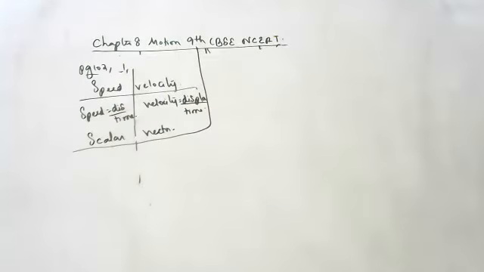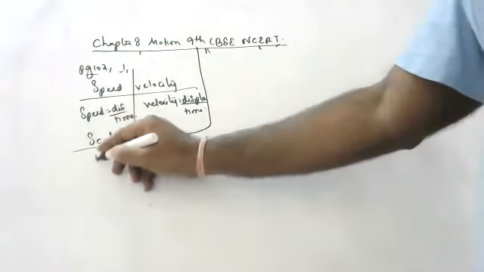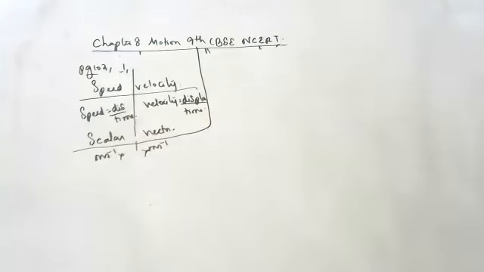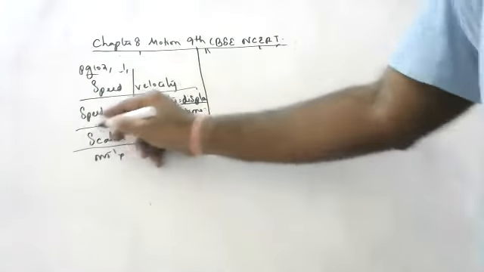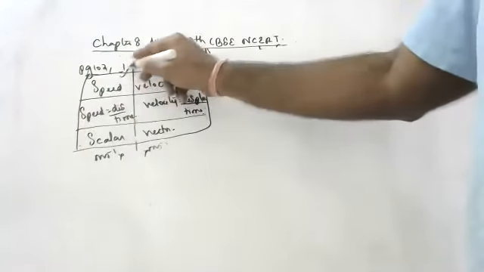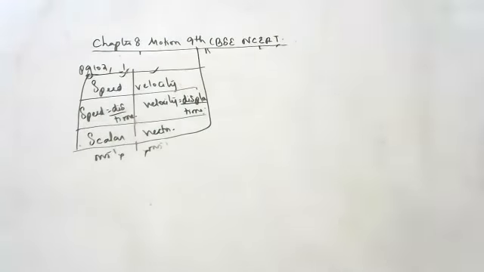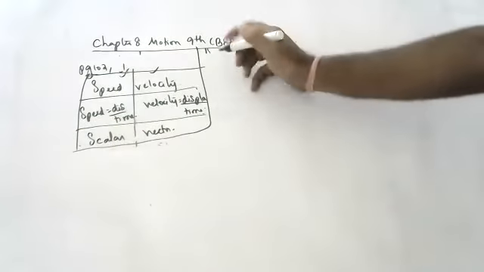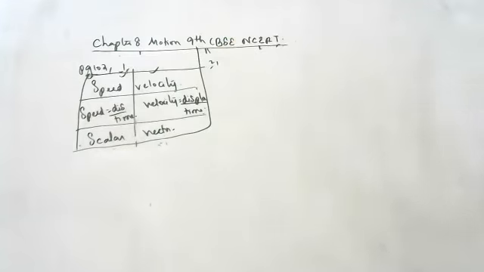Units are the same for both of them. They can write meters per second only. So this will not become a difference, children. One is distance by time, other is displacement by time. One is scalar, other is vector. Whenever they are asking differences, please write in a differences column only. If you don't write in a differences column, we will not give marks. Differences they ask compulsory, you should draw a table and write. No compromise regarding that, children.